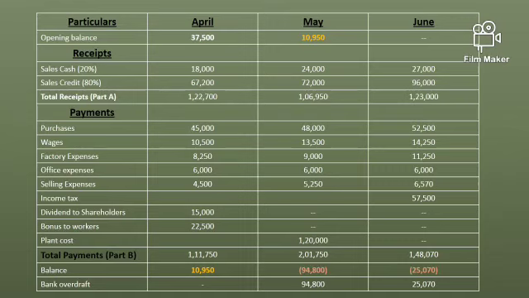So let us start with April. 37,500 is the opening cash balance, and as we have made the calculation of credit sales and cash sales, in April 18,000 is cash sales and 67,200 is sales of March month, and the total receipt becomes 1,22,700.